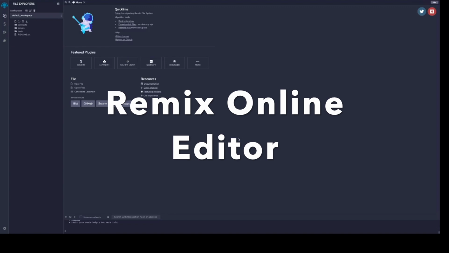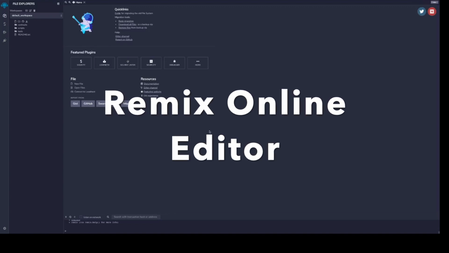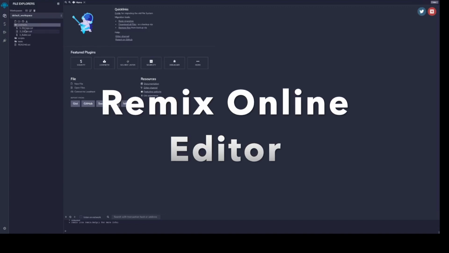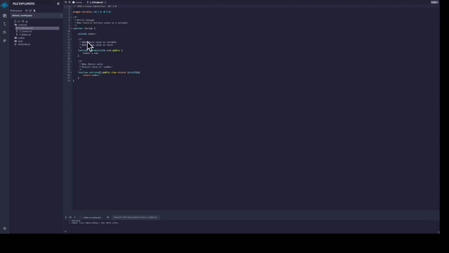I'm not showing the complete project ID as this would violate the value of the key, so I'm not doing that. You can also use this online editor called Remix, where you can specify the various smart contracts. .sol is the extension for a Solidity file, where you define the smart contract. This is one of the ways you can do it using the Remix editor here.